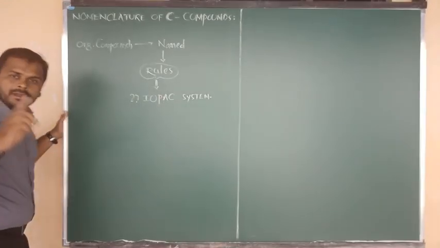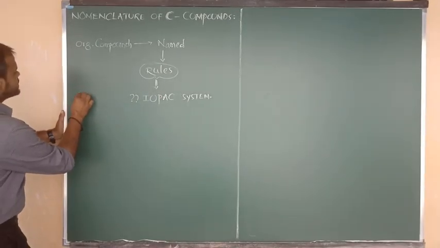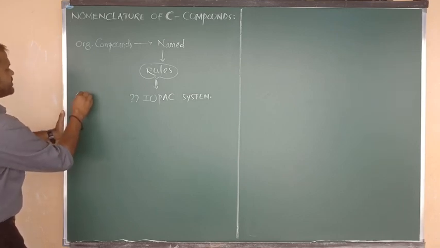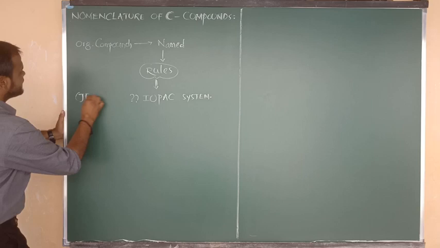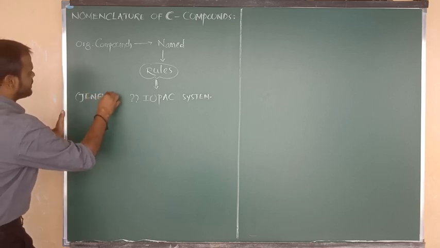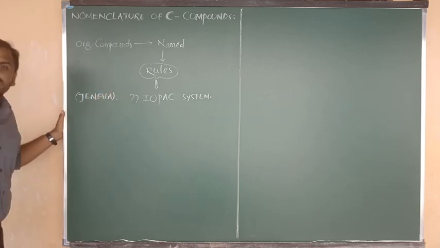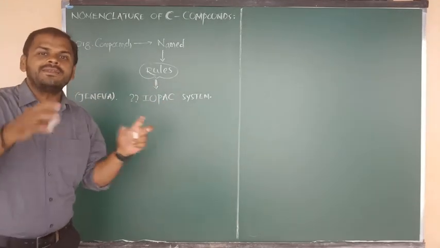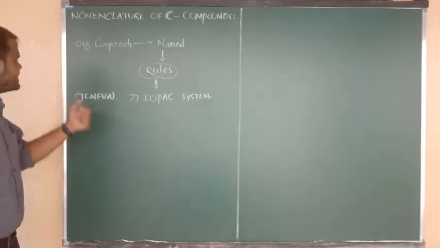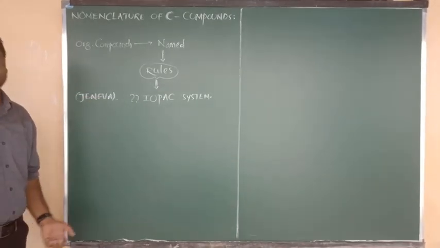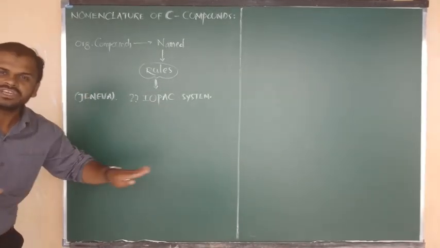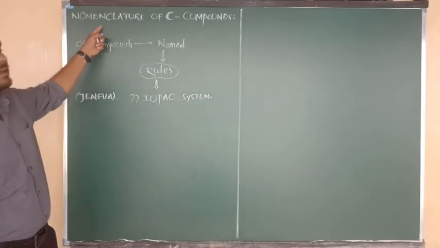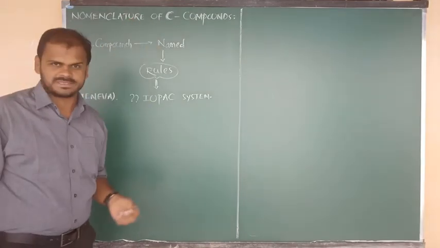The IUPAC system is also known as the Geneva system. Why do we say Geneva system? The IUPAC center was located in the area that is nothing but Geneva. That's why we say it is also known as the Geneva system. On the rules of IUPAC only can we write the names of carbon substances.